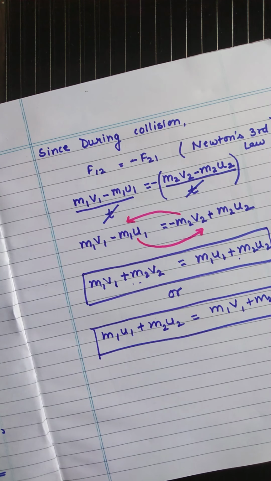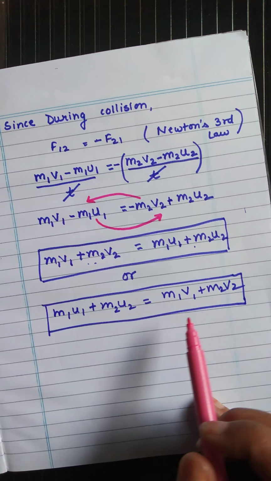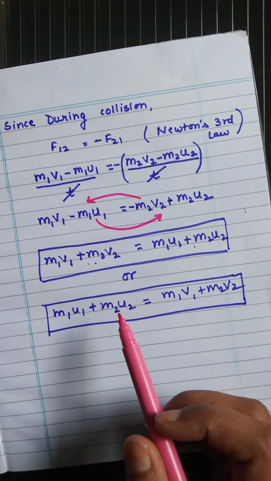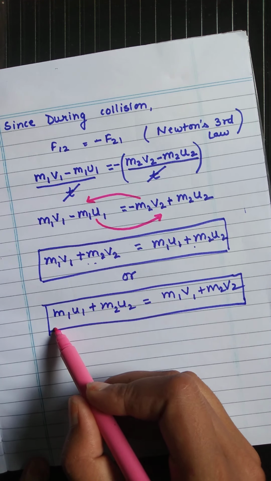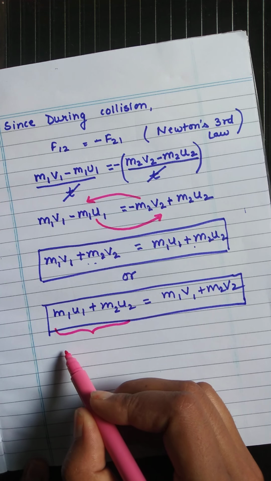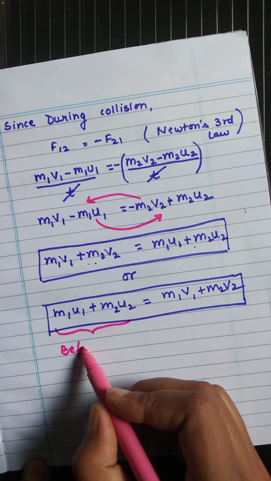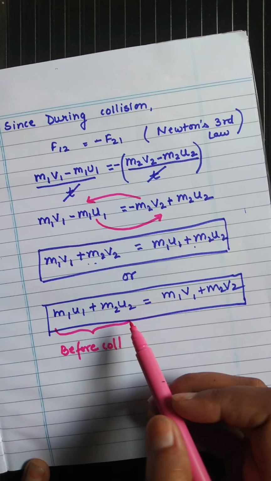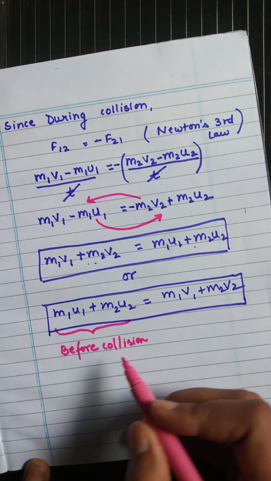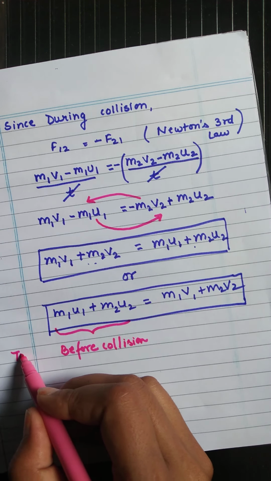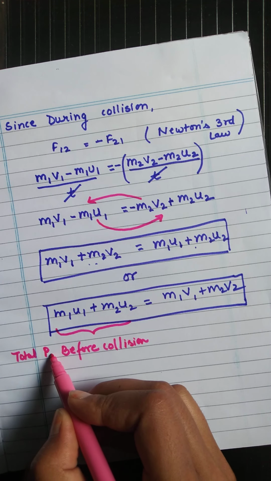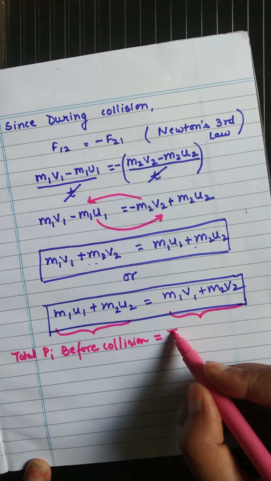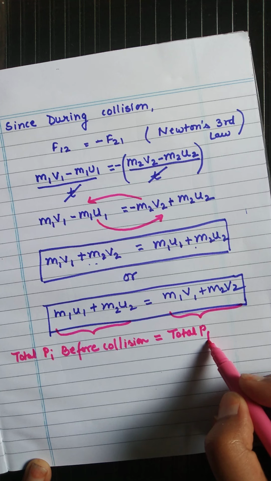Now one thing is there, what we can say from this equation. From this equation we can say that the total momentum of both the bodies before collision, because u1 and u2 were the velocities before collision, that is the initial total momentum before collision, will be equal to the total momentum after collision, that is final.